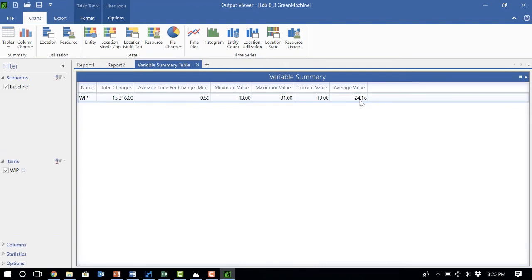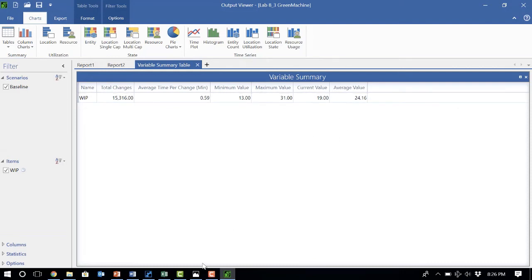So the work in process is more than 24 parts. Okay, so on average, 24 parts. The number is larger just because we got rid of all those small numbers that we had for work in process at the start of the simulation.